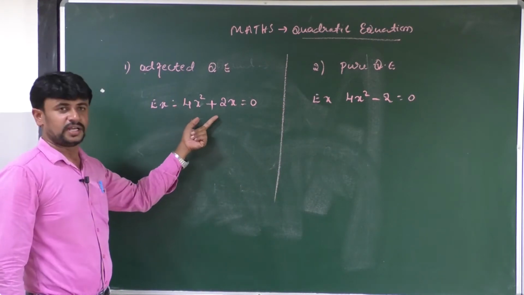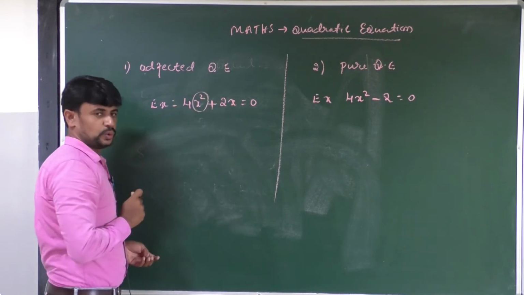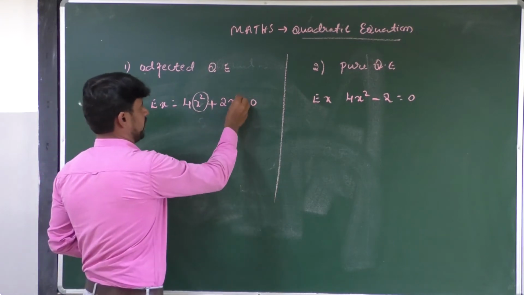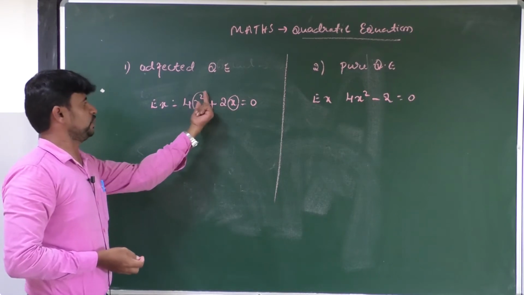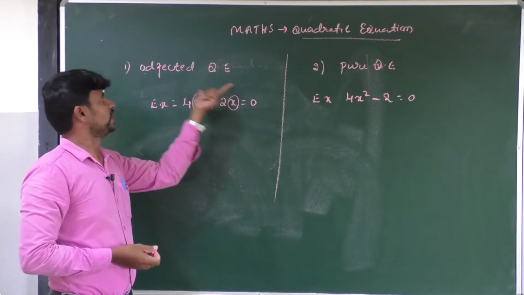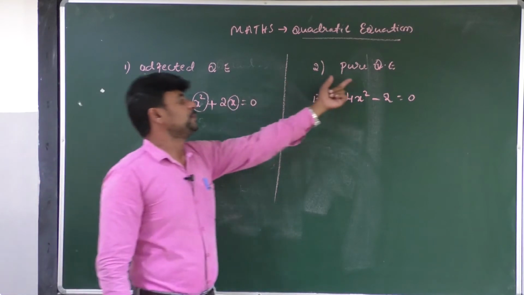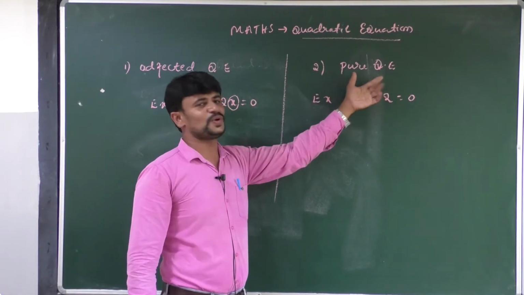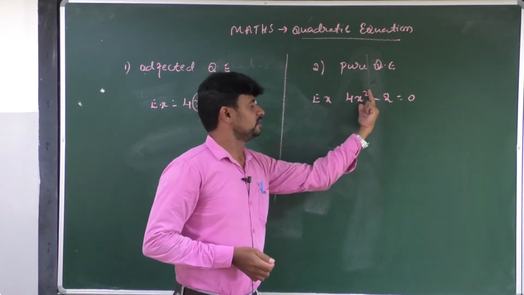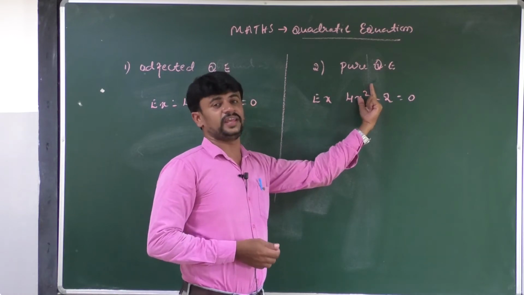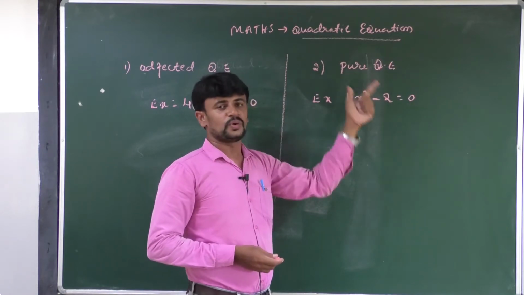This equation consists of highest degree 2 as well as highest degree 1. It has both a highest degree 2 and a highest degree 1 variable. We call it a hard-factored quadratic equation. Then come to the pure quadratic equation. What is a pure quadratic equation? In a pure quadratic equation, we can see only the variable of highest degree 2 along with a constant c value. This is known as a pure quadratic equation.